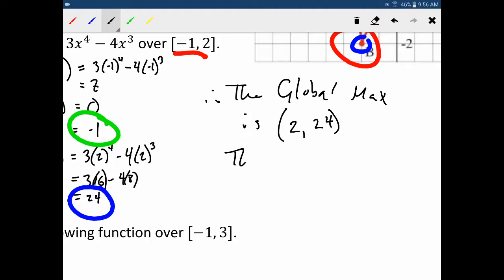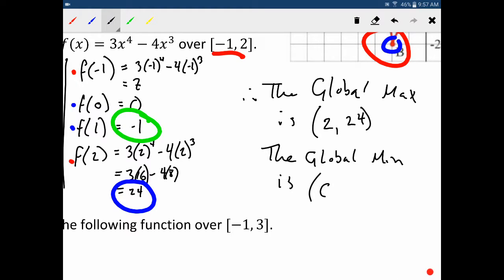Okay? And then we say the global min is, and what do we have? We have 0, -1. And there we go. All right.